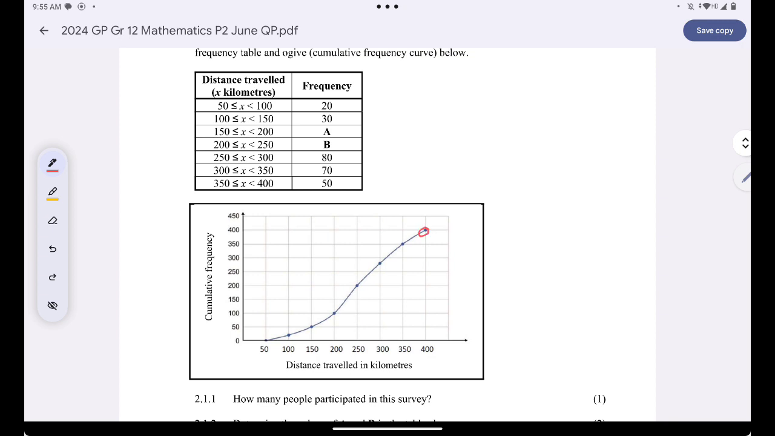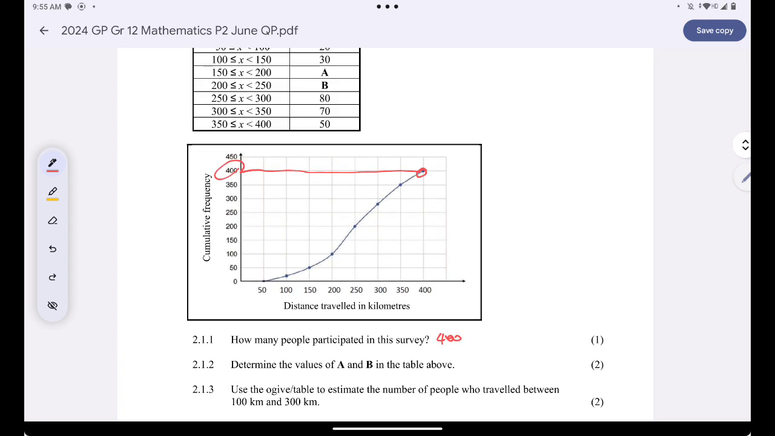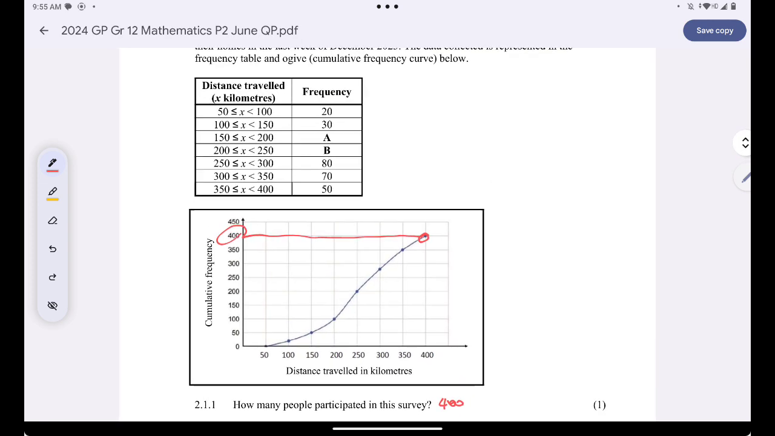The last term here will always give us the number of people who participated. So it's just 400. Are you together? Determine the values of A and B. We can use the frequency curve, but I want us to use the cumulative frequency table. Okay, the first terms of the frequency and the cumulative frequency are the same, né? But the next terms of the cumulative frequency will differ from that of the frequency.